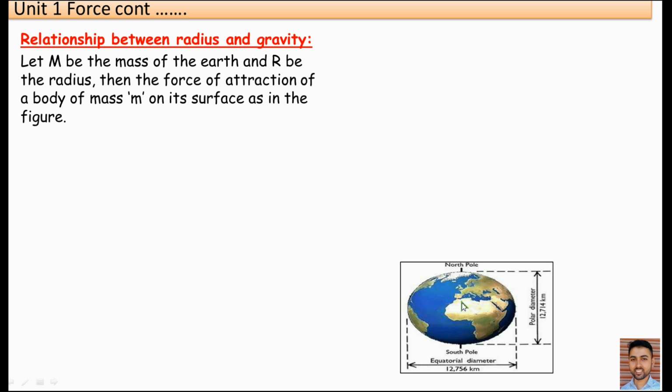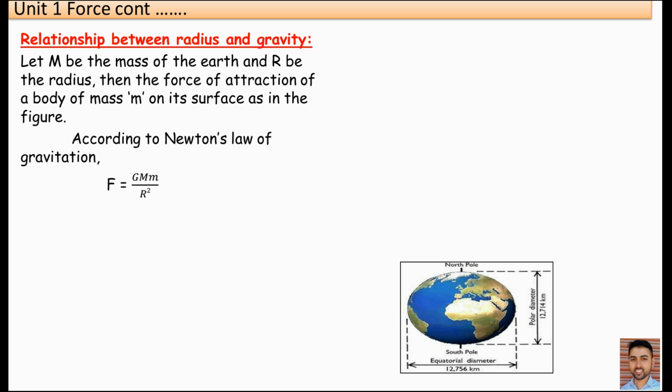First of all, this is considered as earth. This is the earth, and suppose the mass of this earth is M, and the radius of this earth is R, capital R, mass capital M, radius capital R, and a body of mass m present on the surface of the earth. Suppose it is present here, and the mass of the body present on the surface of the earth is small m, and the mass of the earth is capital M.